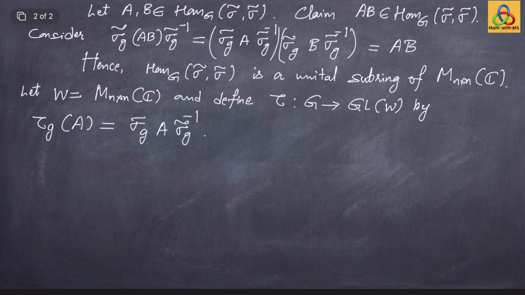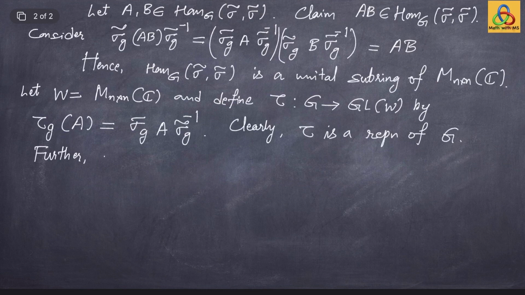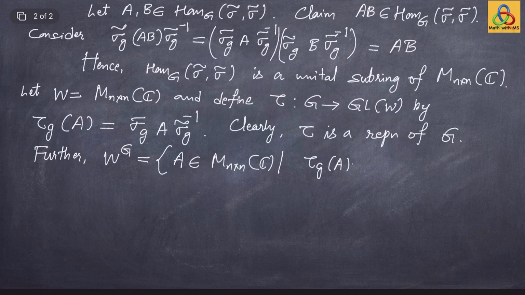One can easily check that it's a homomorphism. So clearly tau is a representation of the group G. Further, W to the power G by definition consists of all vectors in W, which are basically matrices. So all those A belonging to M_{n x n}(C) such that tau of g of A is A for every g in the group G. But let us open it up.